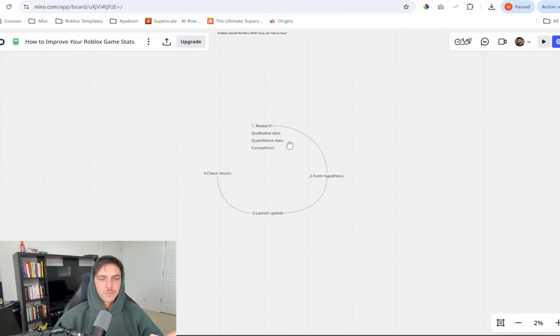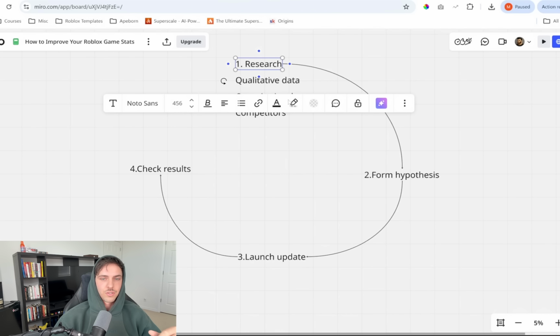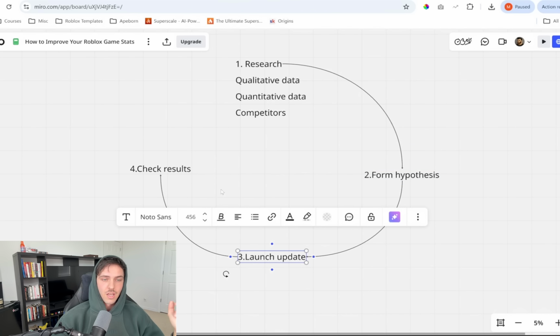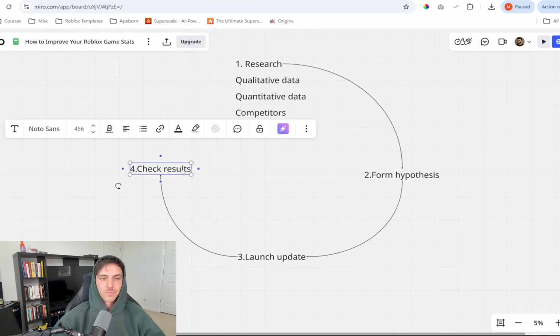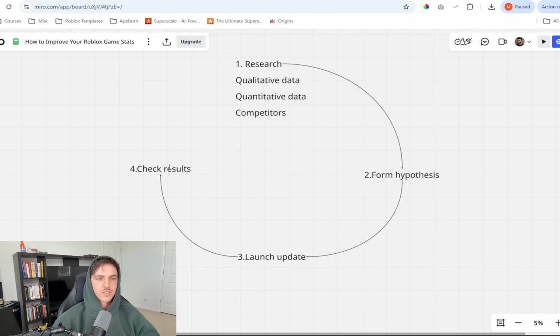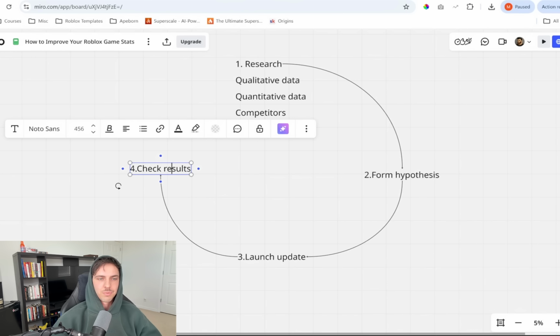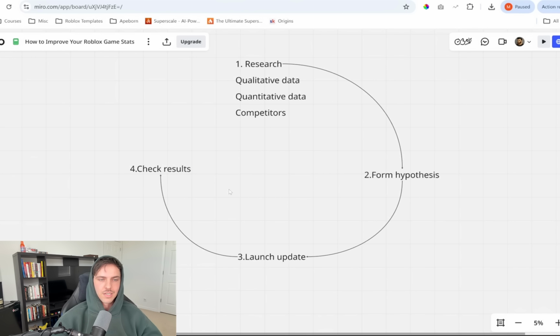And ultimately it just comes back to this again, which is research, form a hypothesis, launch an update, check results. Did it work? Yes, keep it. If not, revert it. Okay. Check results is not just, did I make more Robux? You want to also see, did this dev product absolutely cook my playtime? Did it absolutely destroy my D1? Did it hurt my D7? Okay. Did it hurt my session time? Did it hurt the first time user experience? All these things you want to keep an eye on.